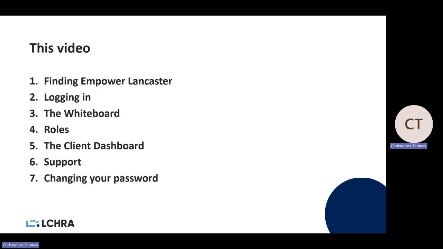Once you're in the system, the first thing you're going to see, we call the whiteboard. It's going to pop up. It's going to say disclaimer at the top. If we have messages that all users in the system need to receive, they'll appear on that whiteboard. An example of this would be if the system's going to be down for maintenance, you would get a message saying, between these dates and these times, the system will be down. So please don't try and log in, will be the kind of thing you would get on that whiteboard.